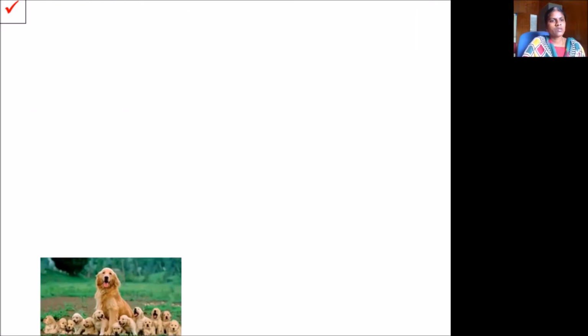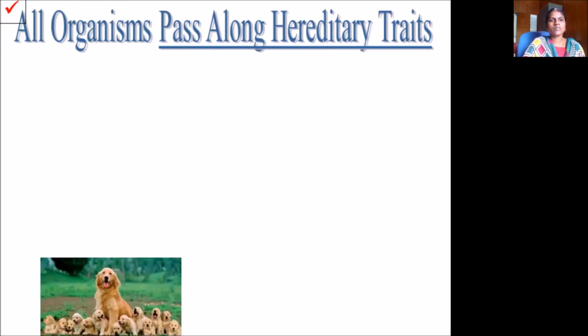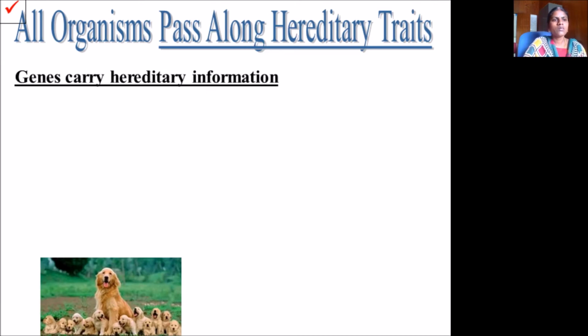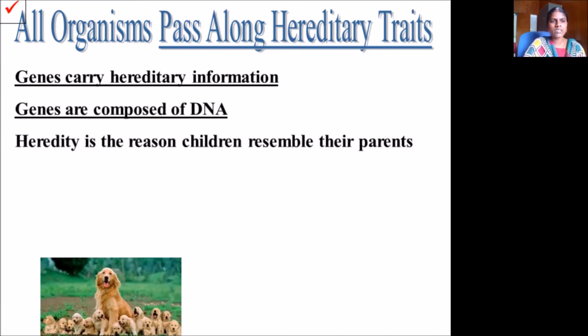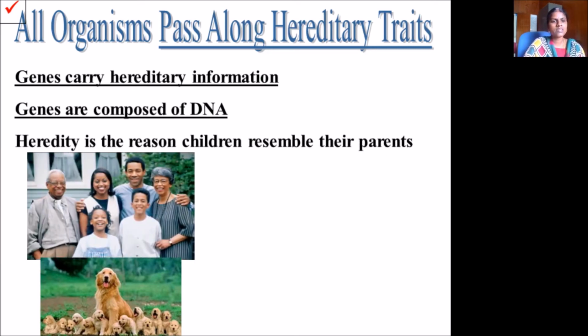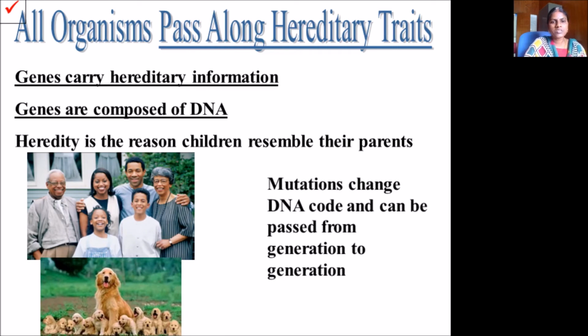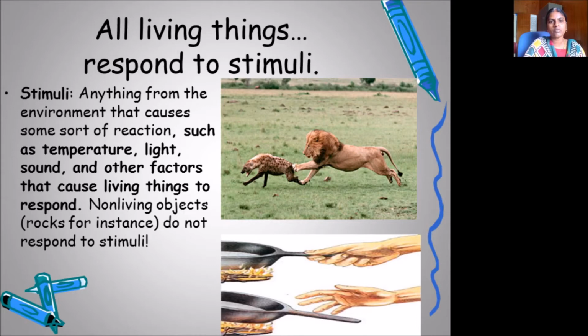Next is hereditary. All organisms pass along hereditary traits. Genes carry hereditary information and genes are composed of DNA. Heredity is the reason children resemble their parents. You can see in this image two families, one human and one animal. Mutations change the DNA code and can be passed from generation to generation. For each generation, mutation occurs.